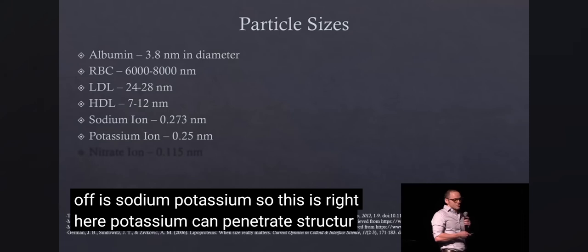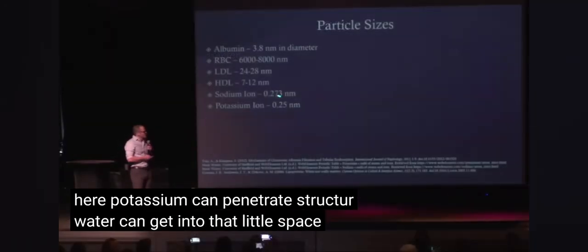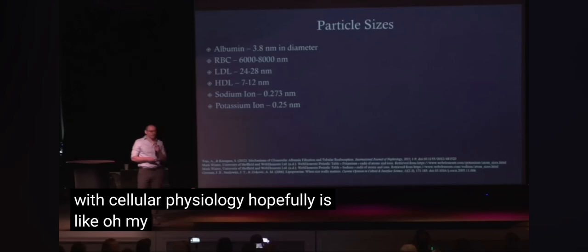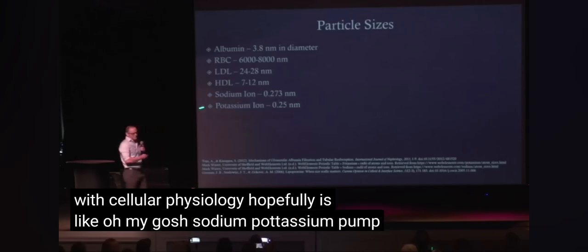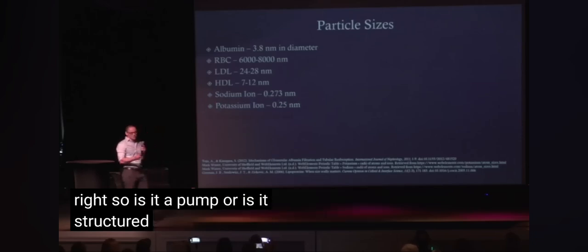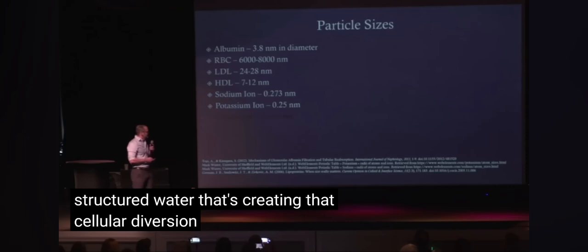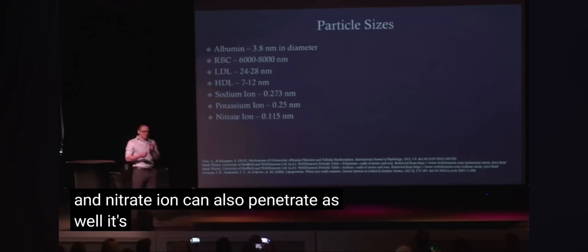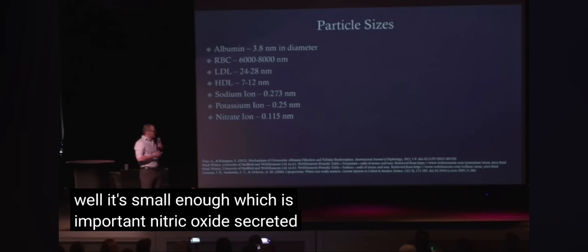Potassium can penetrate structured water, can get into that little space. Sodium cannot, which anybody familiar with cellular physiology hopefully is like, oh my gosh, sodium-potassium pump, right? So is it a pump or is it structured water that's creating that cellular diversion or distribution? And nitrate ion can also penetrate as well. It's small enough, which is important. Nitric oxide secreted by the endothelium.